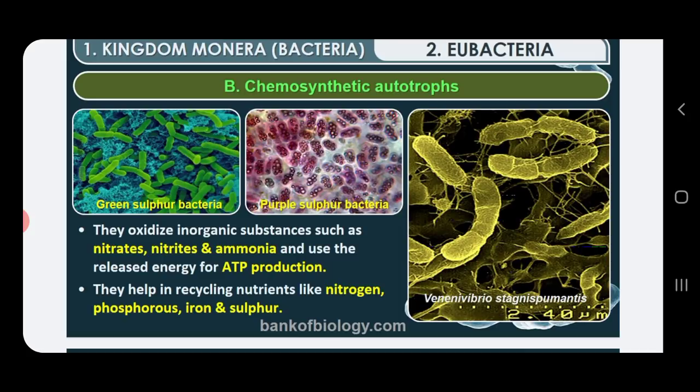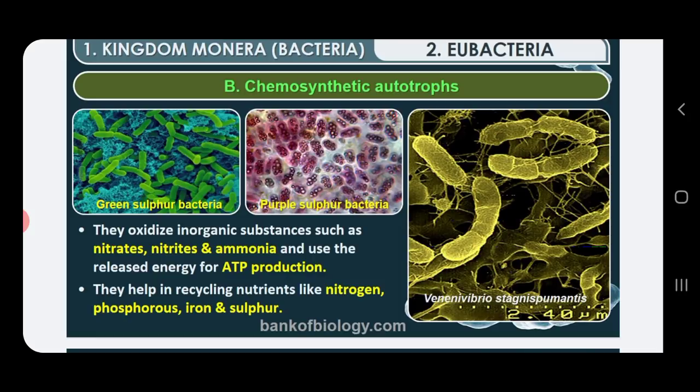That is, an energy-rich molecule is produced. Thereby they help in recycling of nutrients like nitrogen, phosphorus, iron and sulfur. This is the role they play in nature. As they use these inorganic substances, they are indirectly helping in recycling of nutrients.